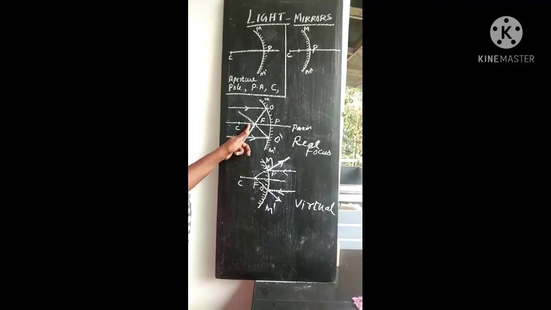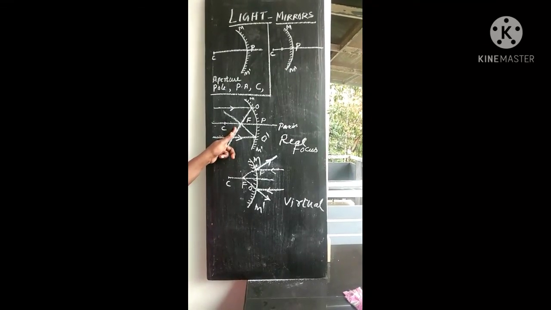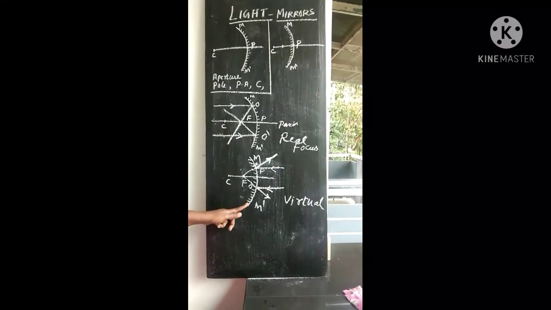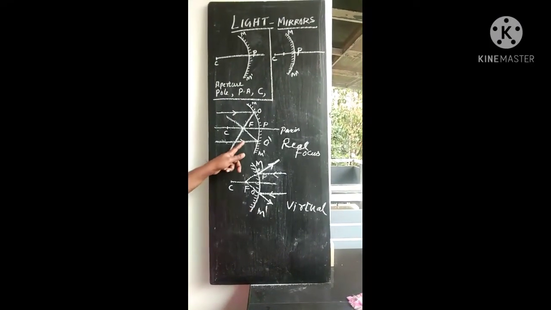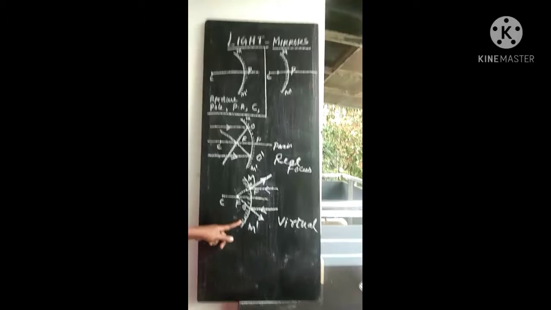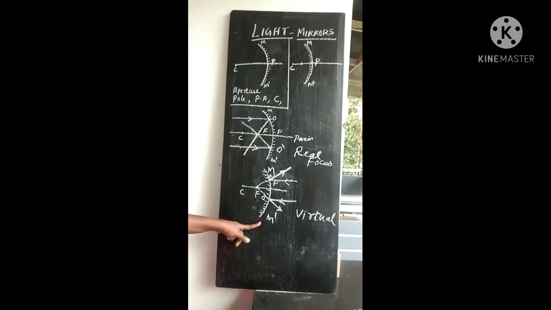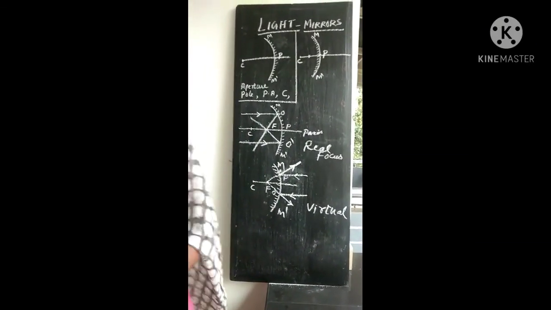This is a concave mirror, and this diagram shows the principal focus of a concave mirror, and this particular diagram shows the principal focus of a convex mirror. So write the definition with this diagram, and write the definition with this convex mirror also. So this is the question: define the following terms, principal focus of a concave mirror and principal focus of a convex mirror. So please write these 2 answers in the notebook with the diagram. You can explain only on the basis of these 2 diagrams. So this is concave and this is convex.